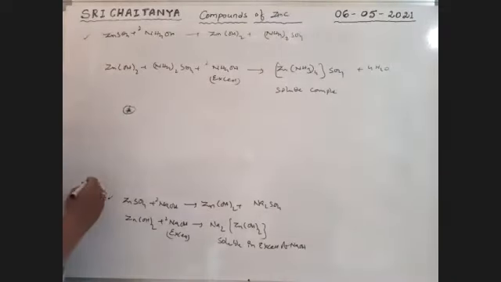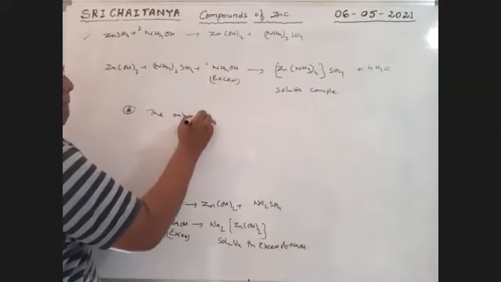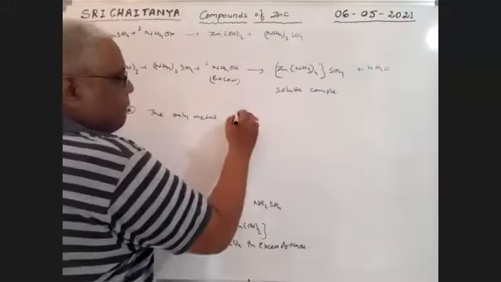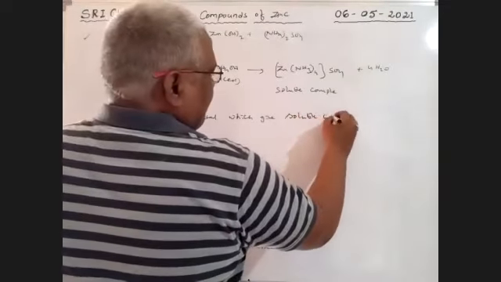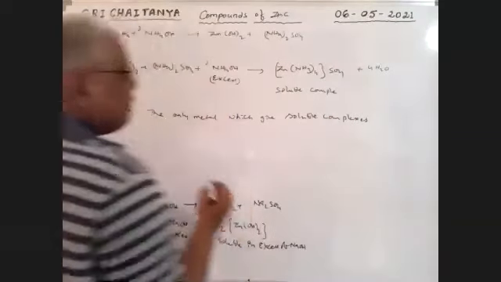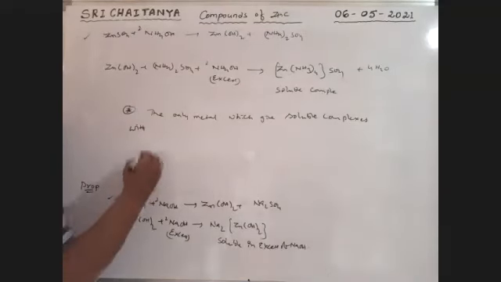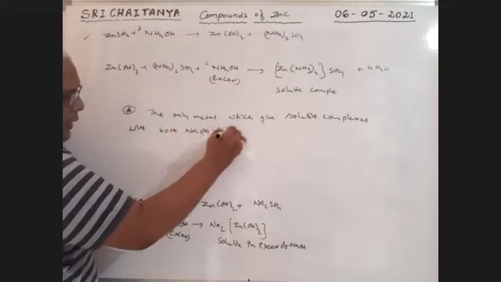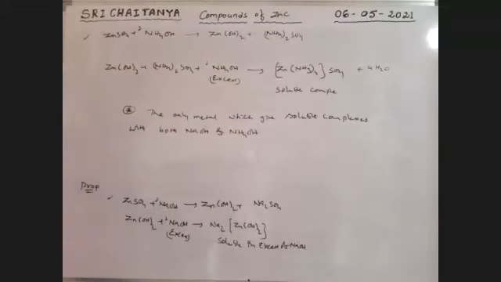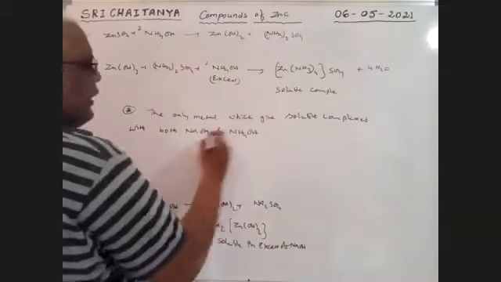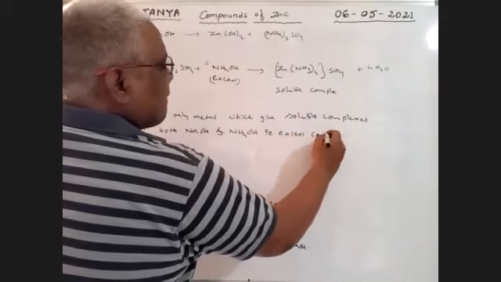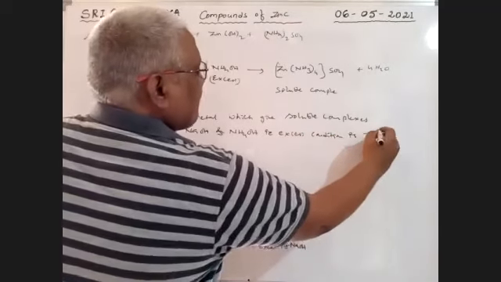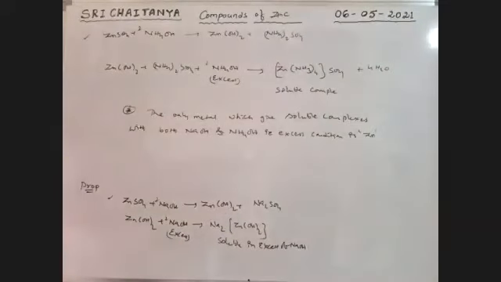Zinc is the only metal which gives soluble complexes with both excess NaOH and excess NH4OH.